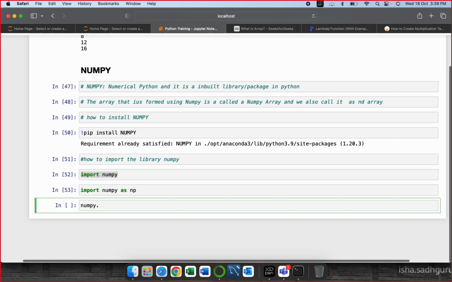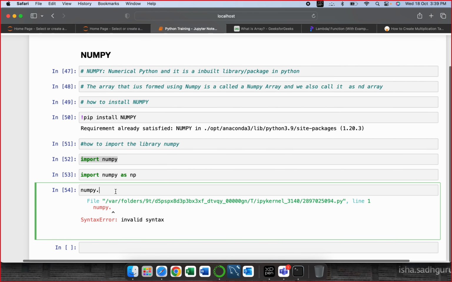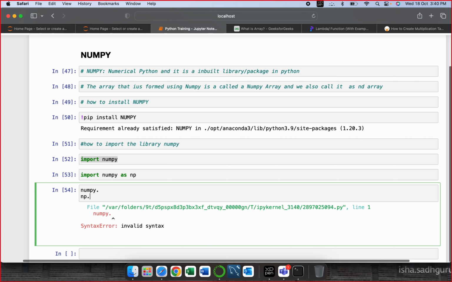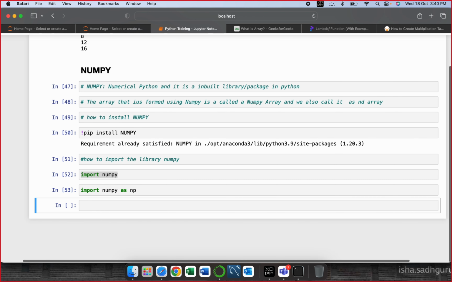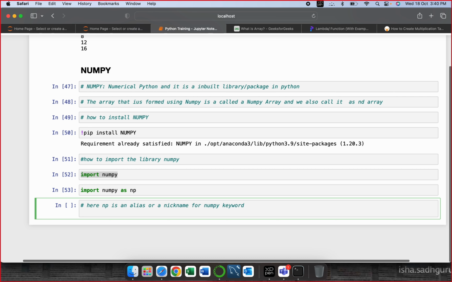But now I can use np dot something like that. Understand? So that's why we provide an alias for ease of use. Here, np is an alias or a nickname for numpy. It is just a name for the keyword numpy.